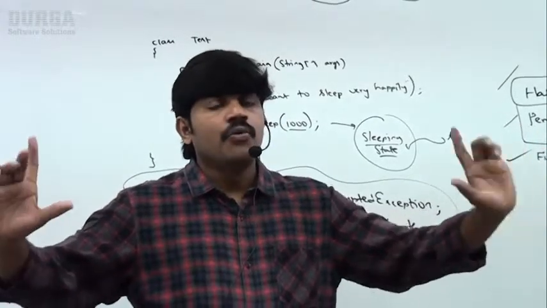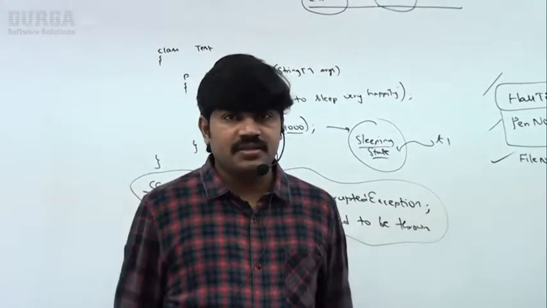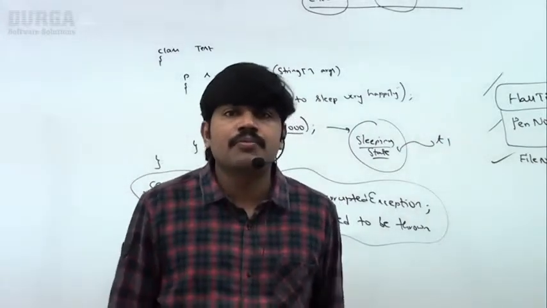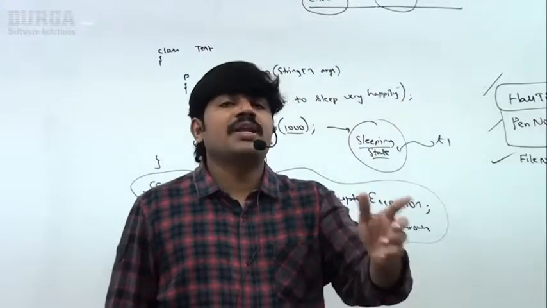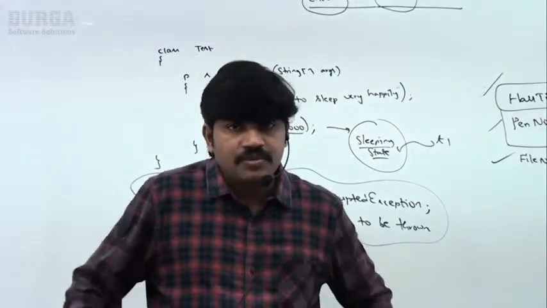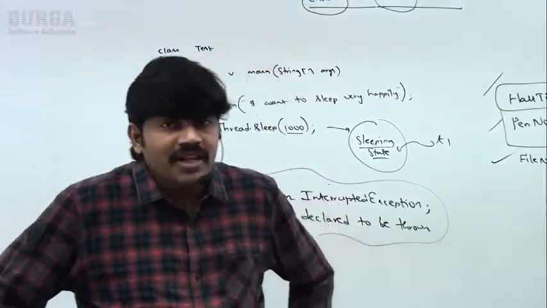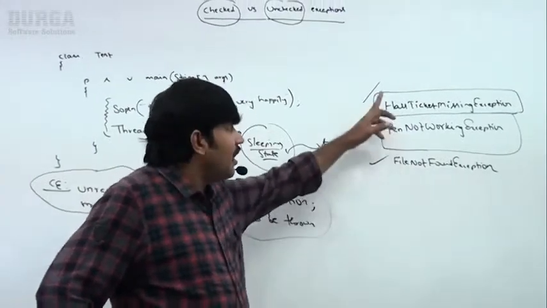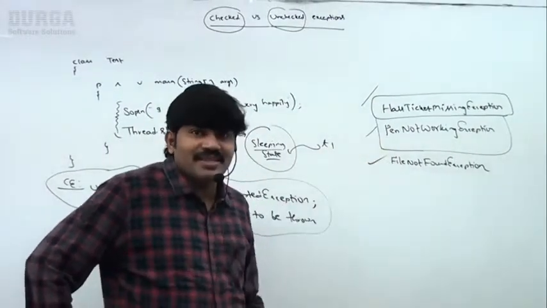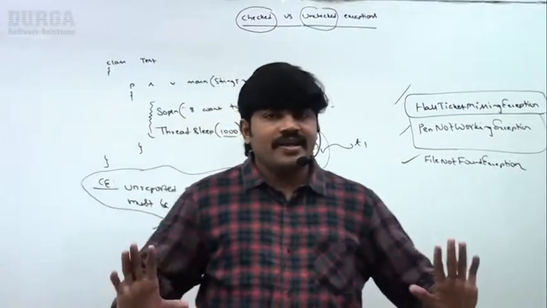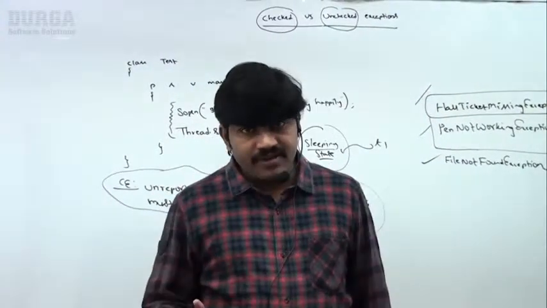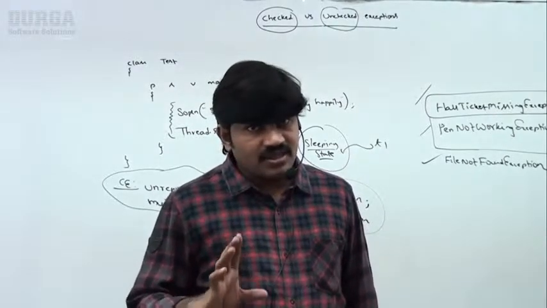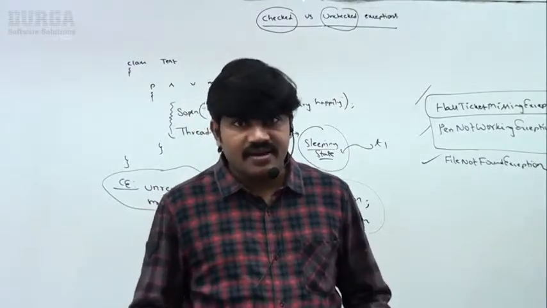Up to this it is clear. What is a checked exception? The exceptions which are checked by the compiler for smooth execution of the program at runtime, whether the programmer is handling them or not, such types of exceptions are called checked exceptions. Can you give examples? FileNotFoundException, InterruptedException, hall ticket missing exception, pen not working exception. These are checked exceptions. Everyone got the clarity? If an interviewer asks what is a checked exception, answer like this. Clear?